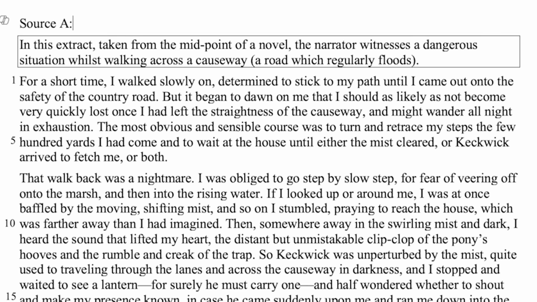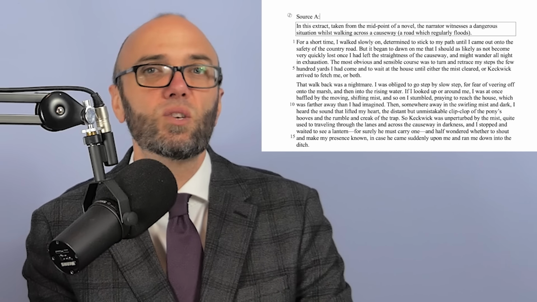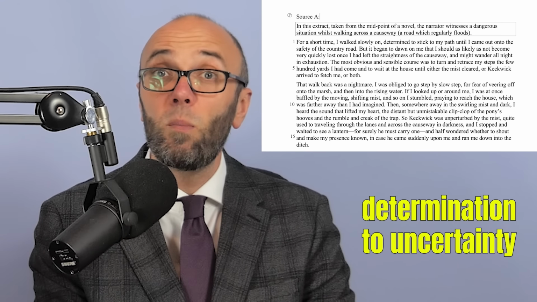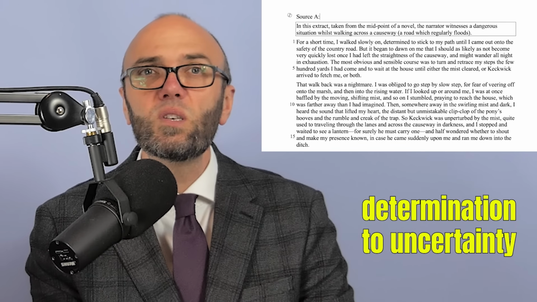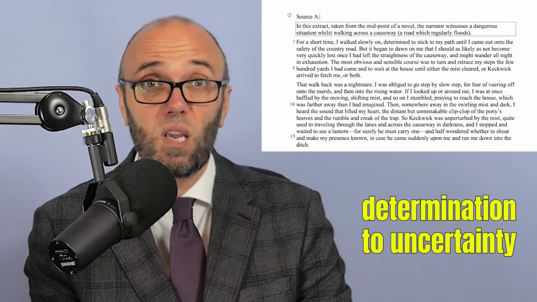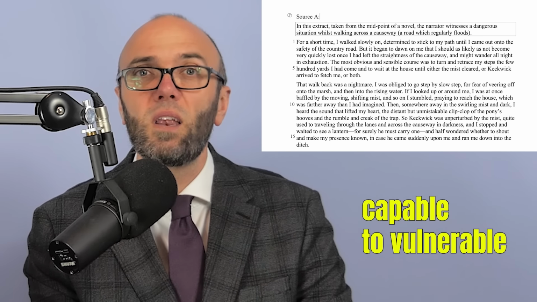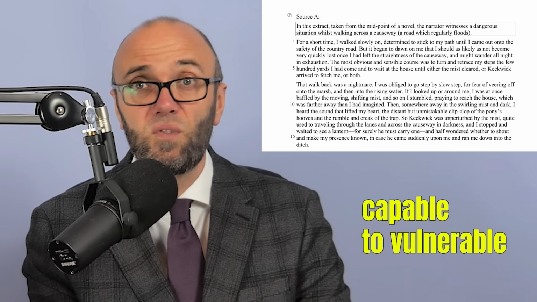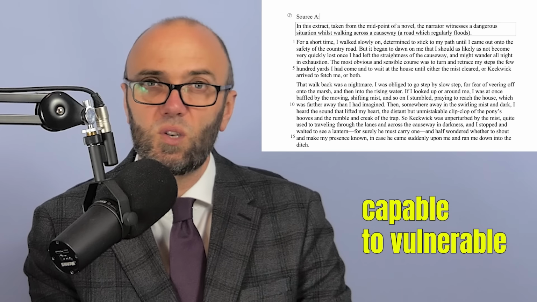But that changes almost immediately, and remember, change is the key thing in our question here, isn't it? We then read, "It began to dawn on me that I should as likely as not become very quickly lost." Now here's our first clear structural shift, which we can link to change, a change from determination to uncertainty. This is a change in the narrator's experience. He moves from feeling capable to feeling vulnerable. And this is what structure is all about, tracking how things shift, move, or evolve across a text.